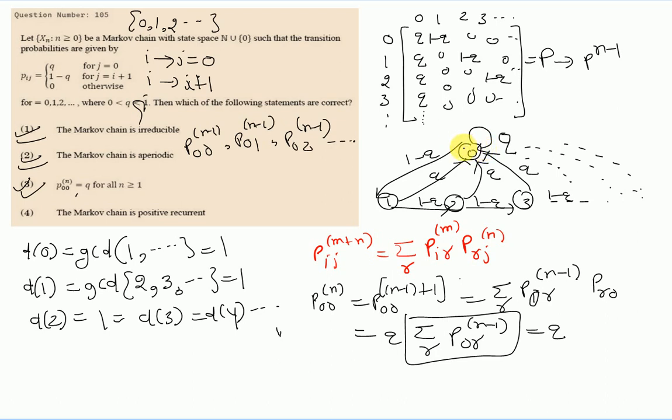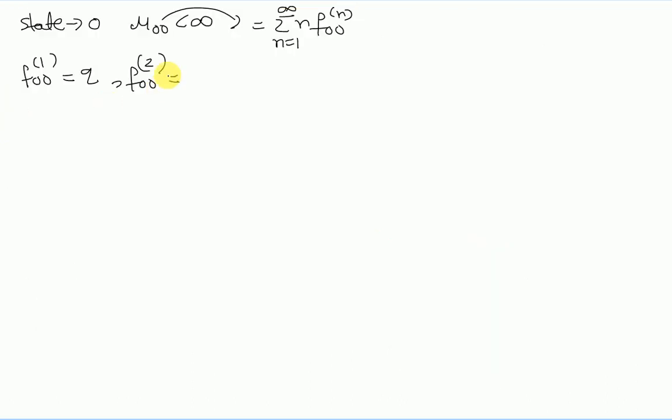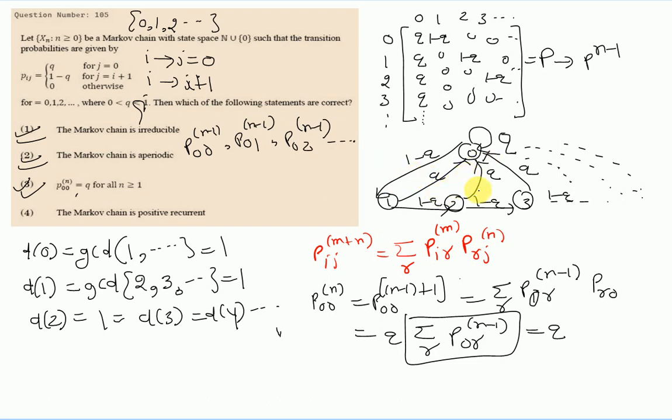To get back to state 0 for the first time in two steps, we have to take the path 0 to 1 and then 1 to 0. The corresponding probabilities are 1 minus q and q. Then f003 means we walked away from state 0 and get back to state 0 in 3 steps for the first time.